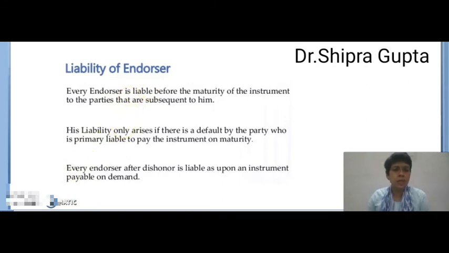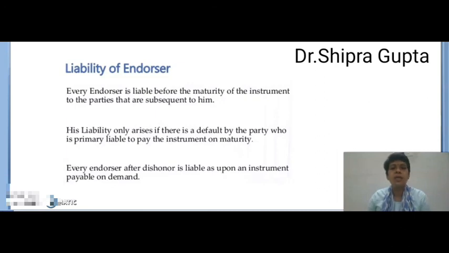Number two, the endorser's liability only arises if there is a default by the party who is primarily liable to pay the instrument on maturity. It means when the default is on the side of the drawee and there is no default on the side of the endorsee, then the endorser will be liable to pay that amount to the endorsee due to the default by the drawee or payer. And the next, every endorser after dishonor is liable as upon an instrument payable on demand.